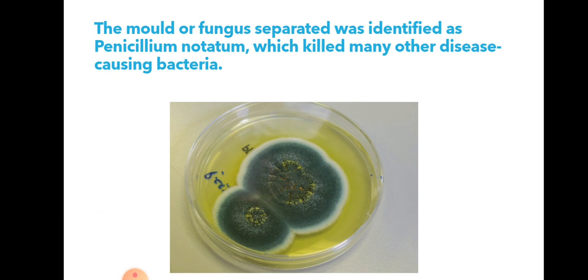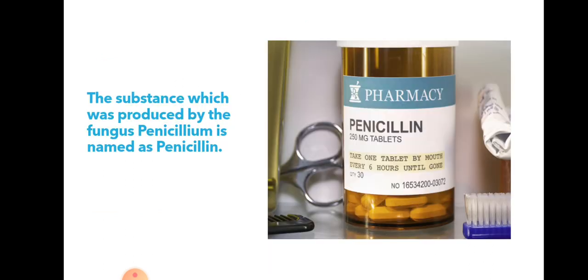The mold or fungus separated was identified as Penicillium notatum. The substance produced by the fungus Penicillium notatum is named penicillin. So from the microorganism Penicillium notatum, we are getting penicillin.